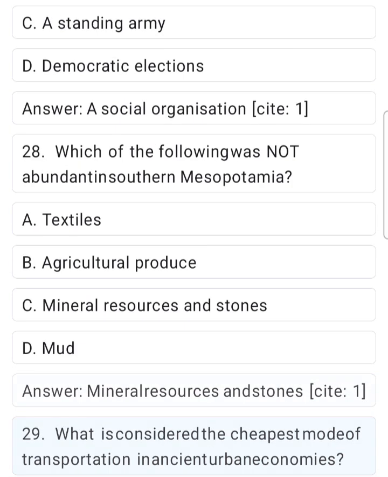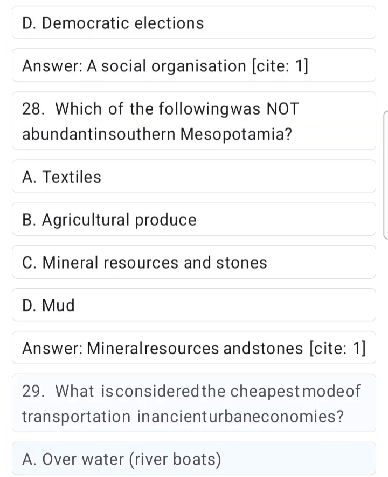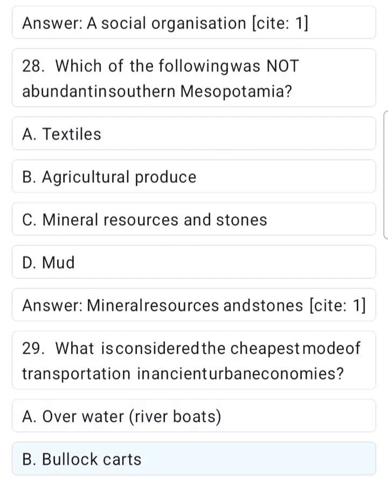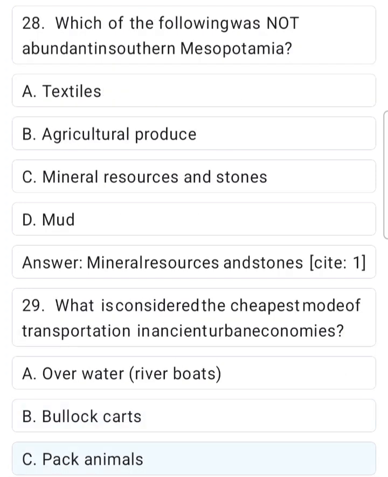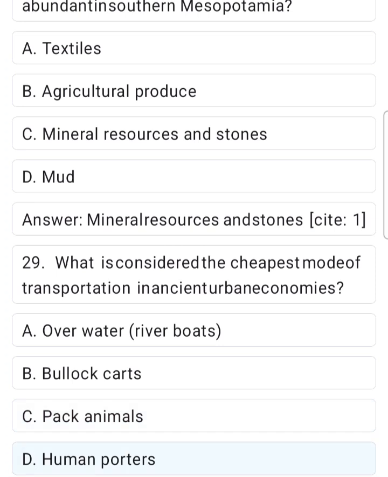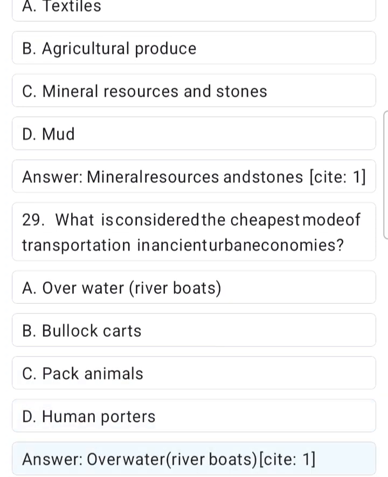Site 1. 29. What is considered the cheapest mode of transportation in ancient urban economies? A. Over water, river boats. B. Bullock carts. C. Pack animals. D. Human porters. Answer. Over water, river boats.